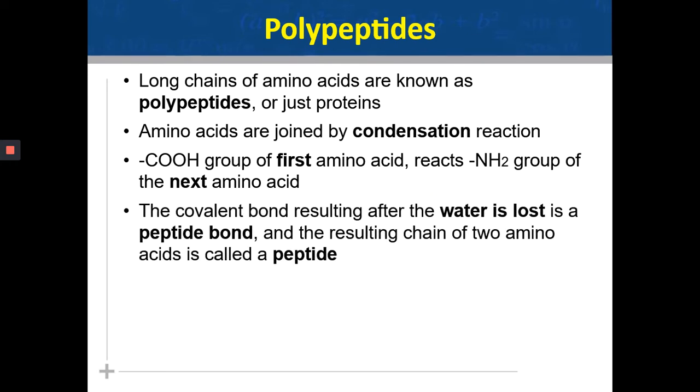So remember we had studied about the peptide bonds using the beaded necklace. These peptide bonds are nothing but covalent bonds, and since they are formed by condensation reaction, that means we will lose water during the process of formation of a polypeptide. So amino acids will join one after the other in a linear fashion, and with each peptide bond that is being formed, one molecule of water will be lost.